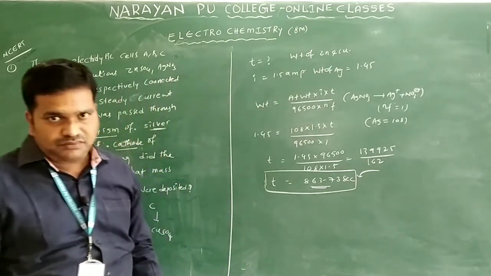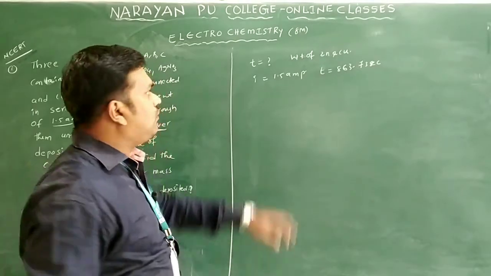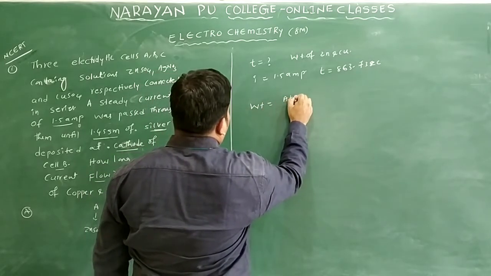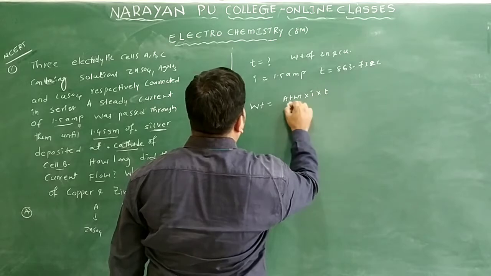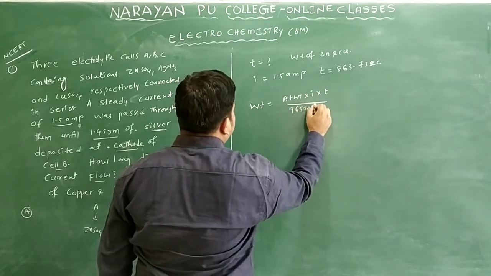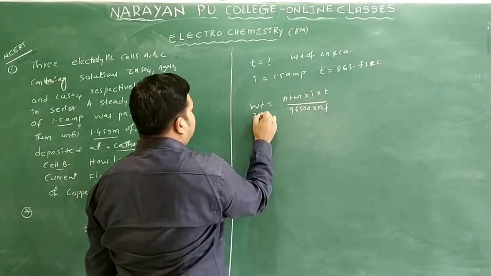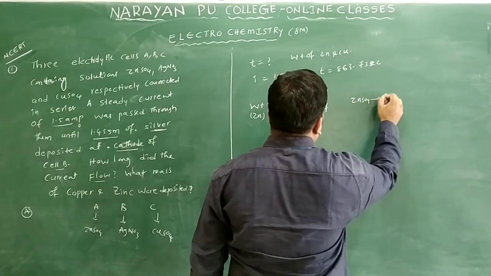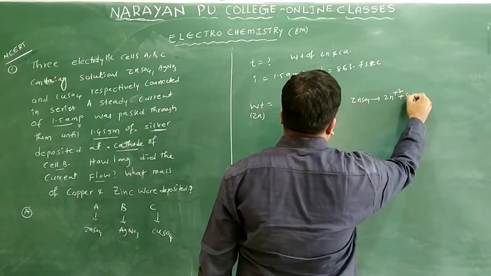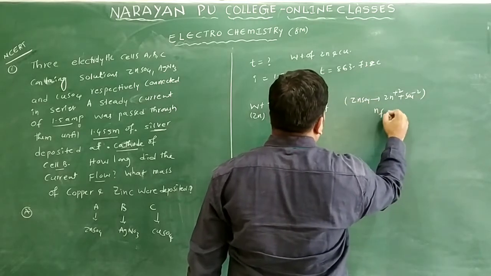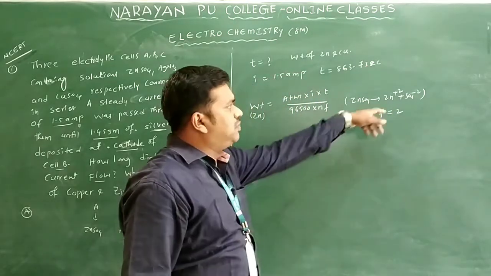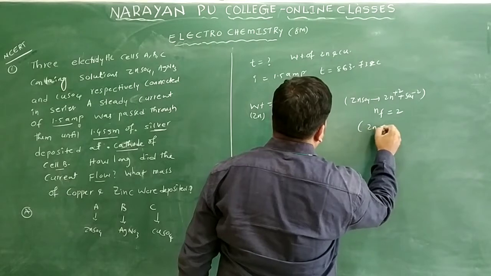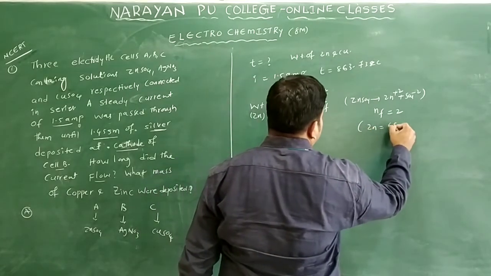Okay, note down fast. Now I want to find the weight of the zinc. So what is the formula? Just writing the formula here: atomic weight into I into T by 96500 into n factor. We are finding the zinc weight. Zinc sulfate is there in the solution, and it dissociates into Zn2+ and SO4 2-. From this, n factor is 2. Why? Zn2+ gains 2 electrons, then zinc metal is deposited. The atomic weight of zinc is 65.